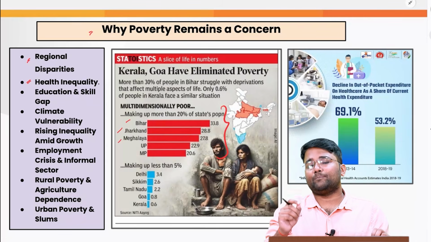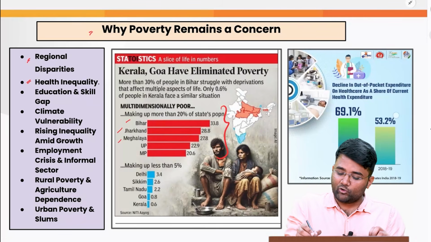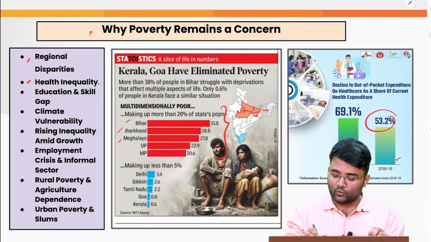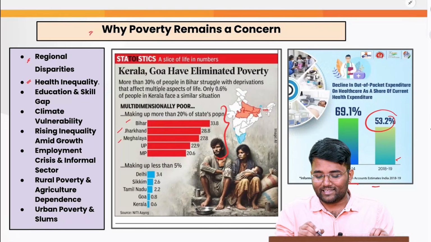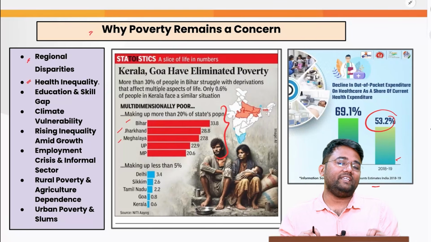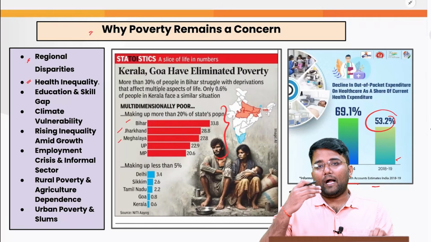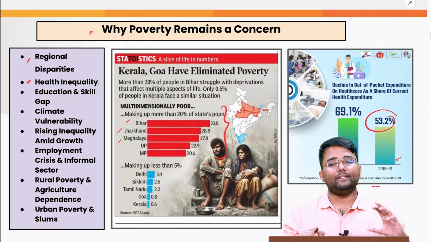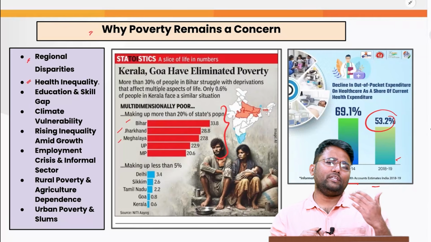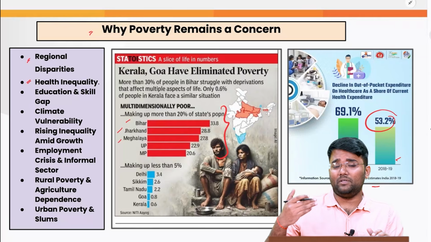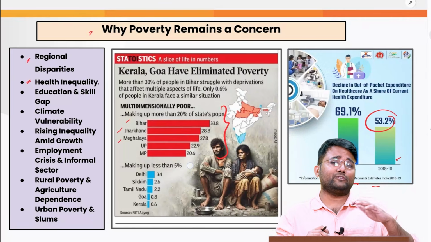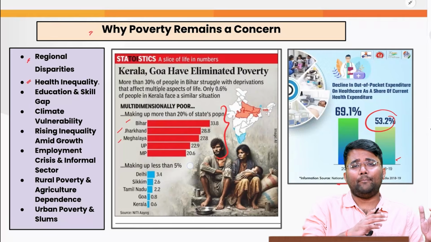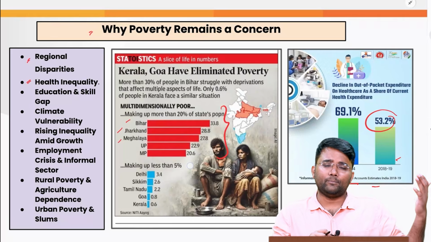For example, the out of pocket expenditure is very high, around 53.2% in 2018-19, if you look at the data from the National Health Account Estimates of India 2018-19. Also, the out of pocket expenditure is very high whenever a health emergency happens. For example, the COVID-19 pandemic came, or the increased disease burden with climate change is also fueling rising cases of new diseases, and that too is grappling people in the rural areas as well as the poor people.